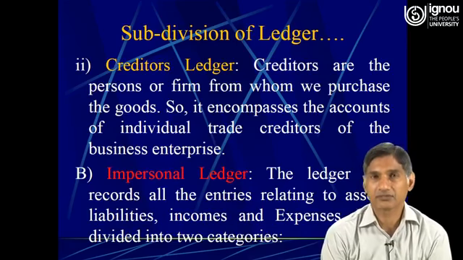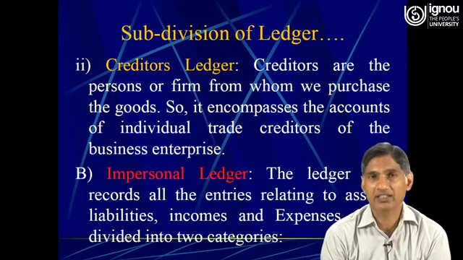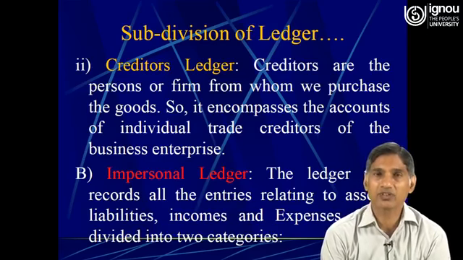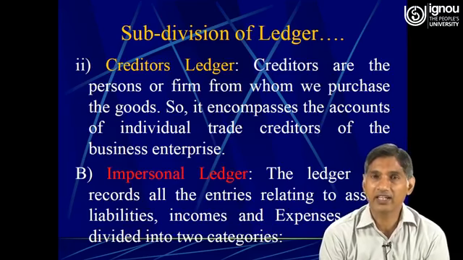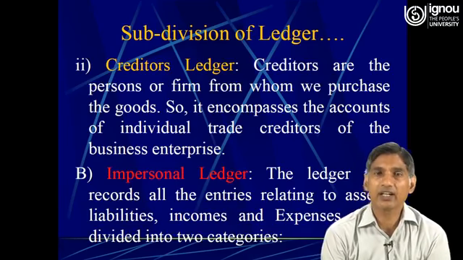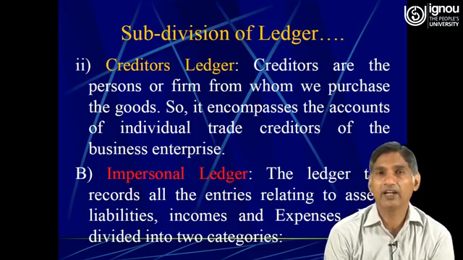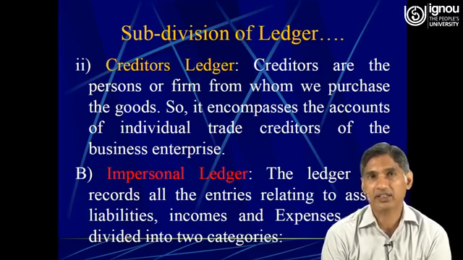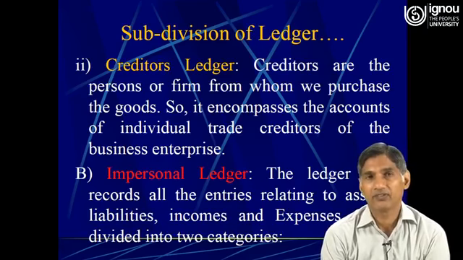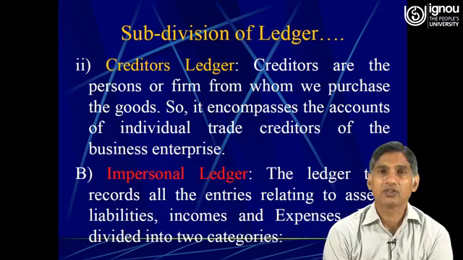Then the second one is impersonal ledger. Under impersonal ledger there are different types of accounts; this ledger records all the entries relating to assets, liabilities, income and expenses. It means accounts which are related to the real and nominal will come under impersonal ledger, and under personal ledger only accounts of persons are included.